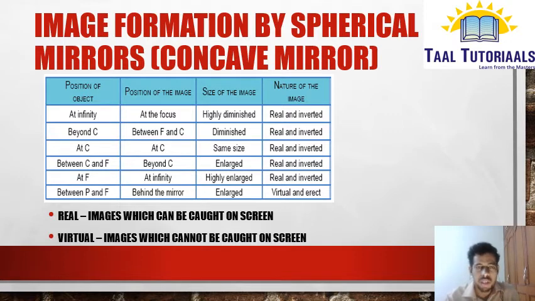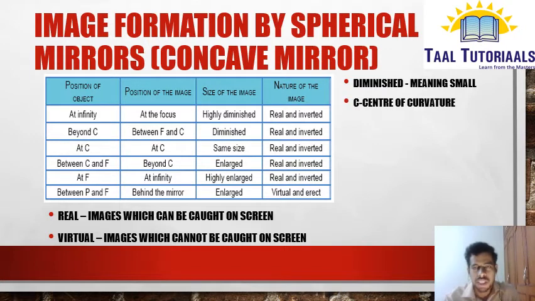Virtual images are those which cannot be caught on a screen. The images you see in your mirrors cannot be caught on a screen, so we'll call that type virtual images. Next, what is meant by diminished? Diminished means small. Next, C here is the center of curvature. I think in the last lecture I told you about this. C is the center of curvature. F is the principal focus. I have written it simply as focus here.